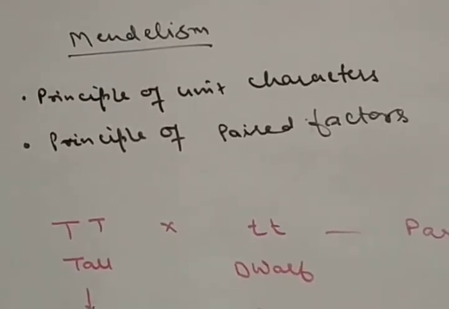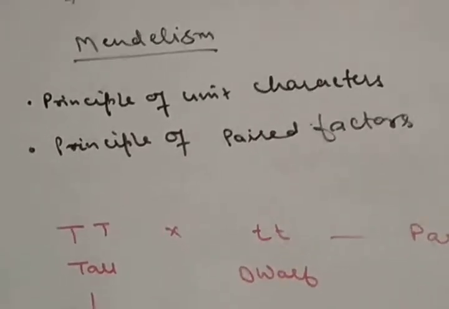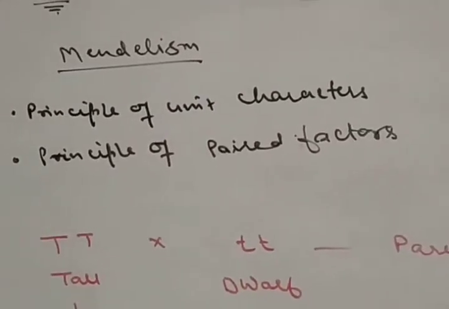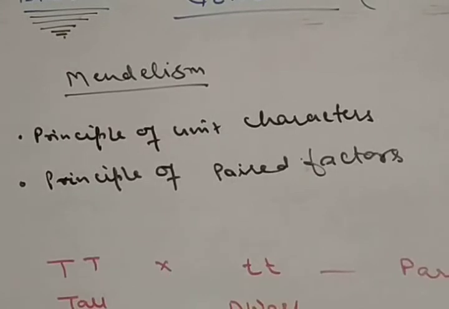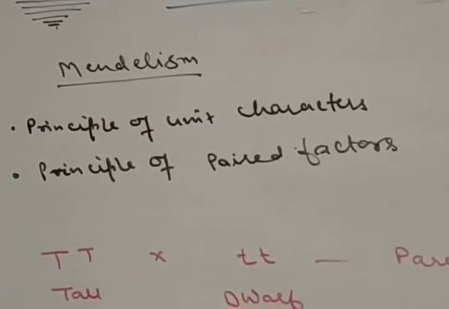It states each organism has a large number of characters like height, skin color, and each character behaves as a unit which is controlled by a factor. The second principle is the principle of paired factors.